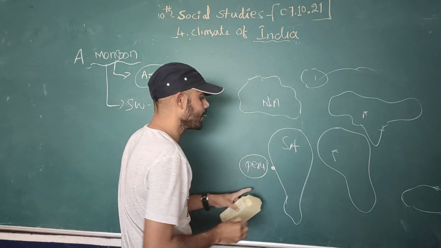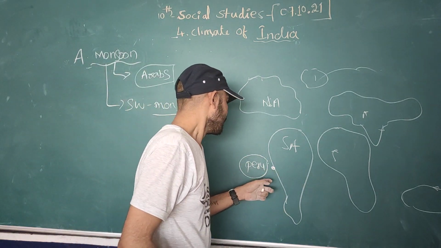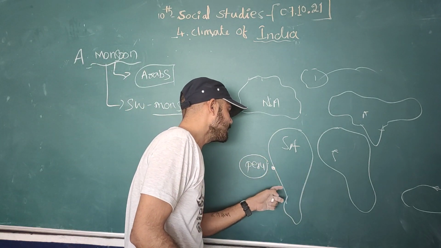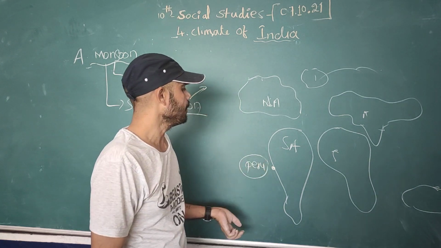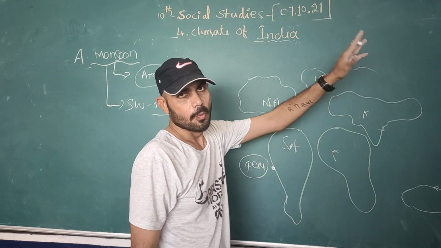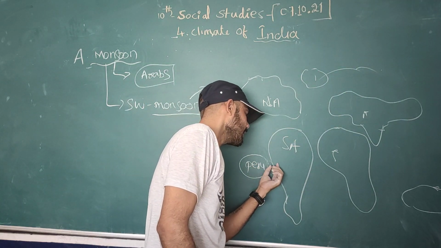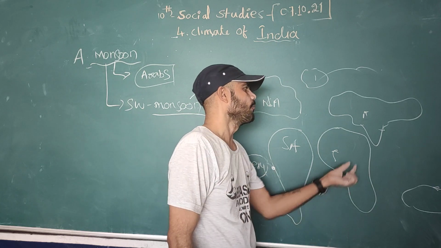Peru is a small country. If the coastal areas of Peru receive high pressure, then in India we receive more rain. If the coastal areas of Peru receive low pressure, we feel a drought.